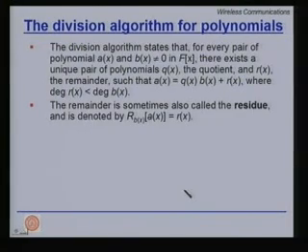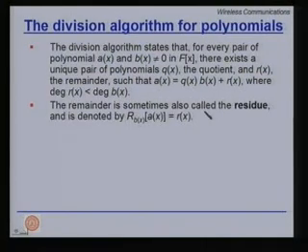Let us talk about the division algorithm for polynomials. The division algorithm states that for every pair of polynomials a(x) and b(x), where b(x) is not equal to 0, in the set of polynomials over F, there exists a unique pair of polynomials q(x), the quotient, and r(x), the remainder, such that a(x) is q(x) b(x) plus r(x), where the degree of r(x) is less than the degree of b(x).